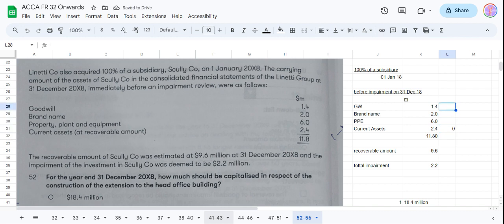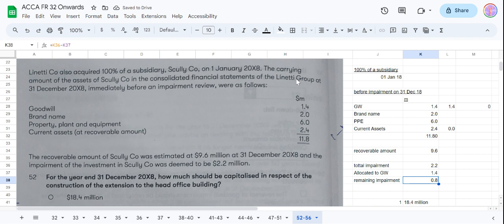Now you have goodwill. First, we will write off this goodwill. Whenever there is an impairment, it will first be allocated to goodwill. So goodwill will be 0. How much of the impairment can be allocated to goodwill? 100% of the goodwill value. So how much is left? The remaining impairment is 2.2 minus 1.4, which is 0.8.